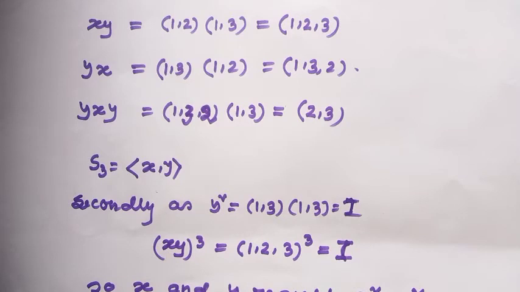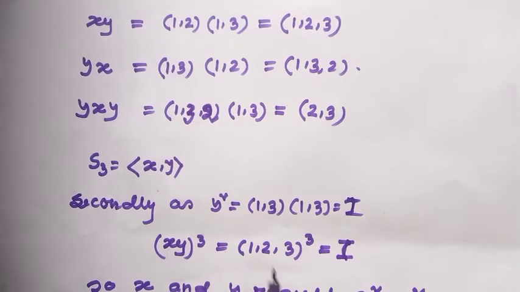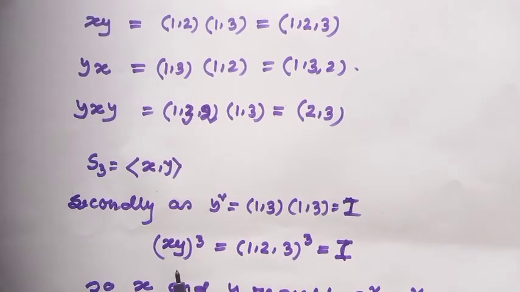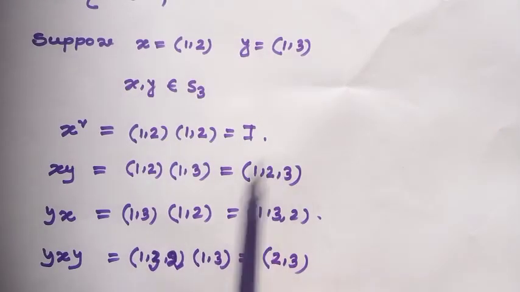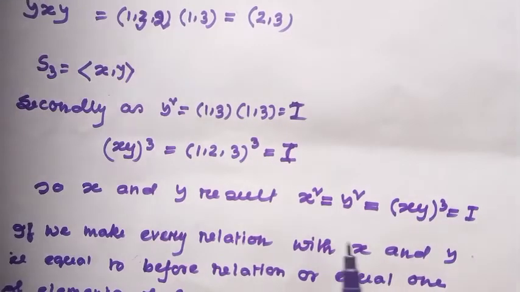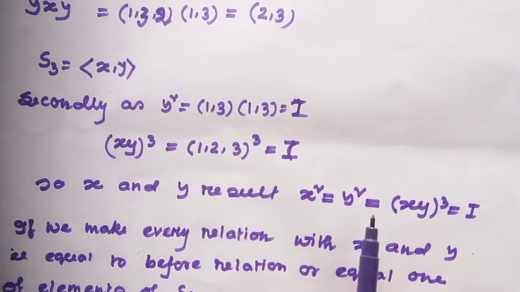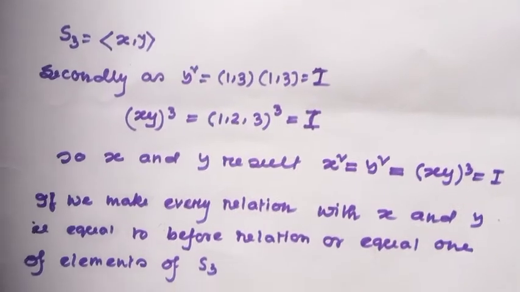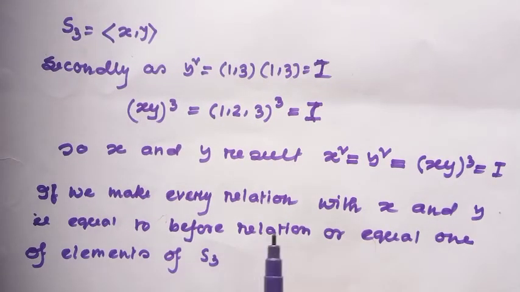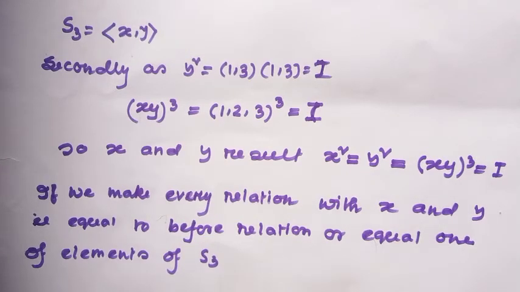So here I have got a result. Since y squared equals identity, (xy) cubed equals identity, and x squared equals identity, I have got the result x squared equals y squared equals (xy) cubed equals identity. And if you make every relation with x and y, that is equal to the previous relation and equal to one of the elements of S3.